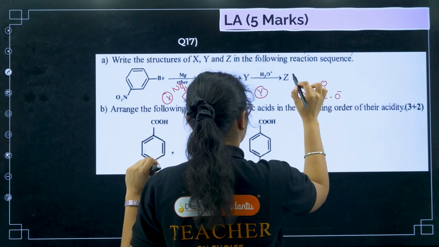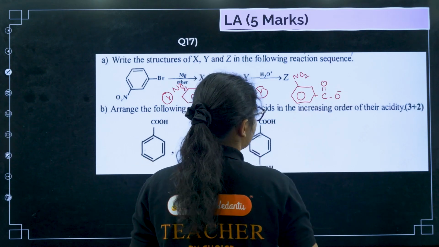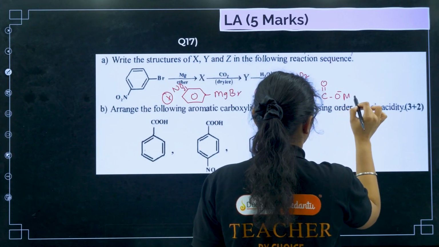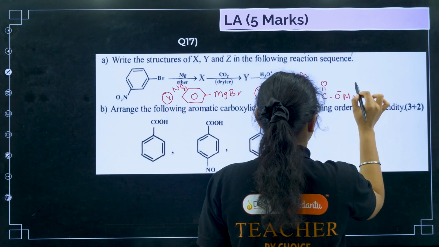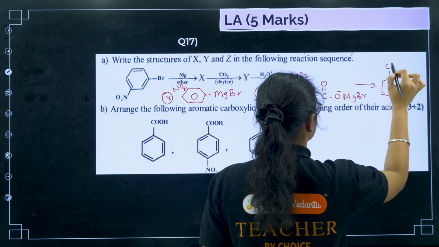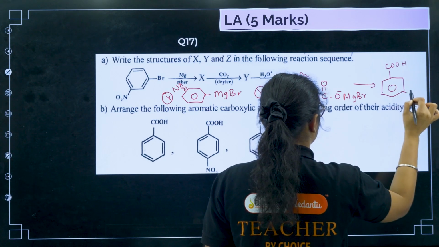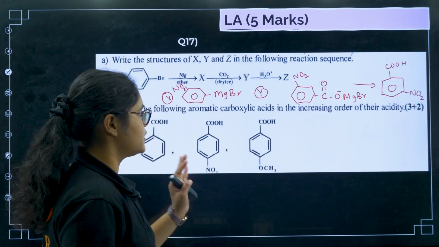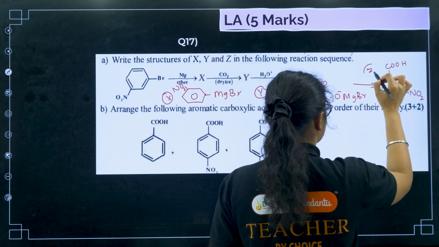Here it will be the NO2 group, and COO minus, and here it is MgBr. Next, if I do hydrolysis, what will I get? I will get COOH here, and NO2 here. Clear? So that is your X, Y and Z.